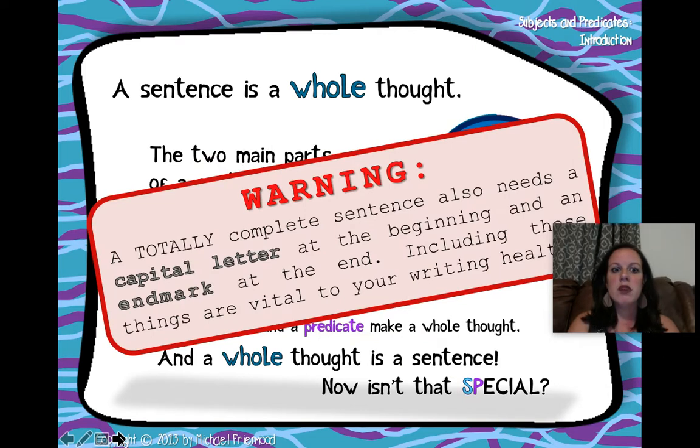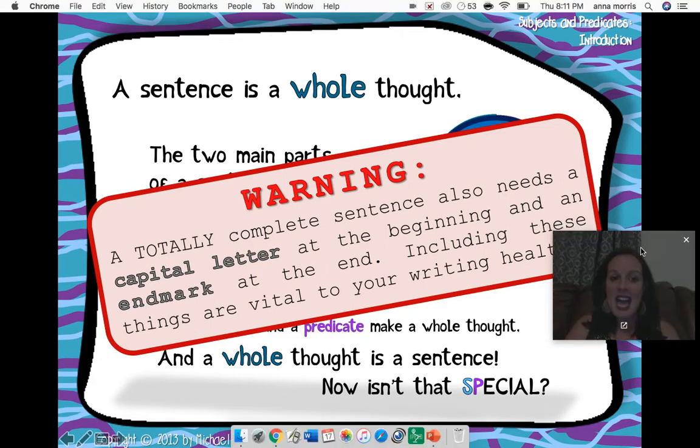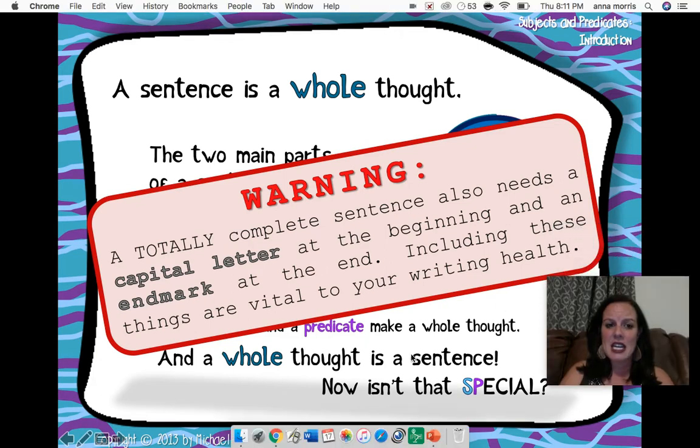Warning. A totally complete sentence also needs a capital letter at the beginning and an end mark at the end. Including these things is vital to your writing health. And they will also make your teacher very happy.